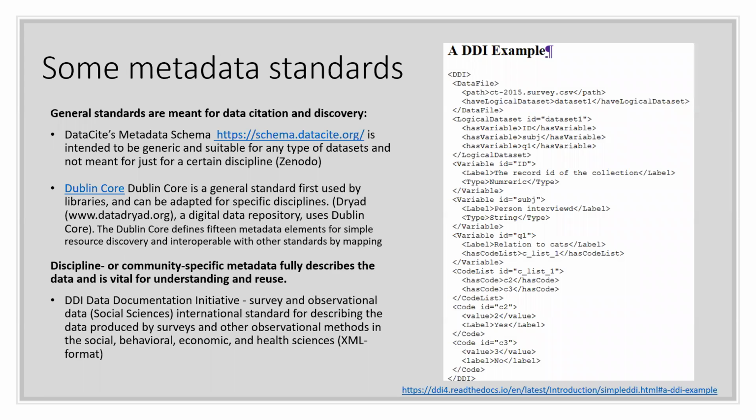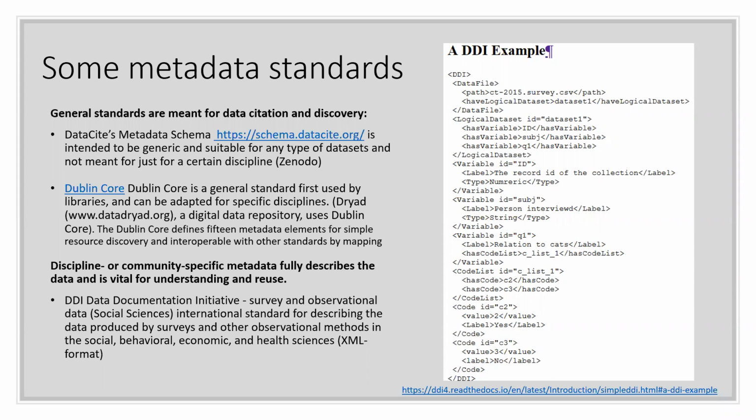And some examples of metadata standards. There are these general standards, and the purpose of these metadata standards is a little bit different depending on whether they are general standards or discipline-specific metadata standards. So these general standards are usually more for data citation and discovery purposes. And there are two examples. There's this DataCite metadata schema, which is used, for example, by a general data repository called Zenodo. And it's a good standard because it's suitable for any type of dataset.